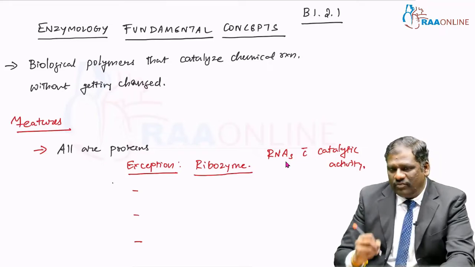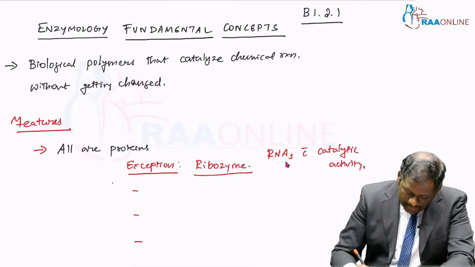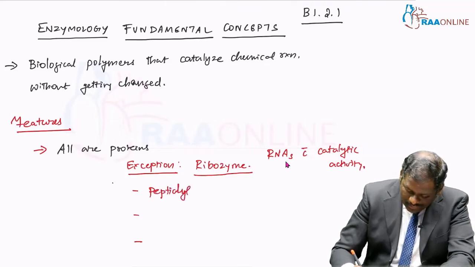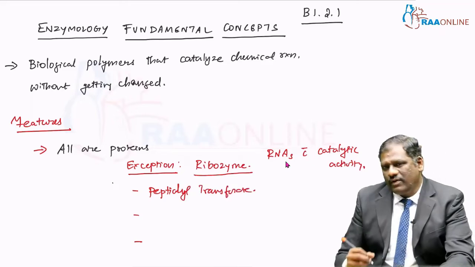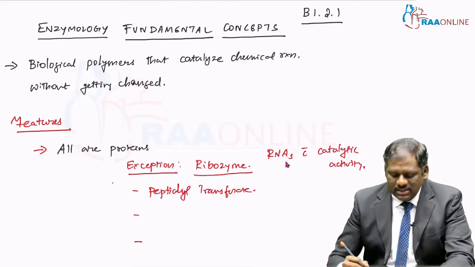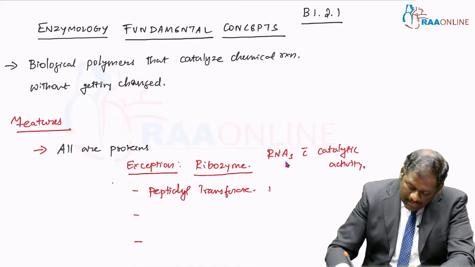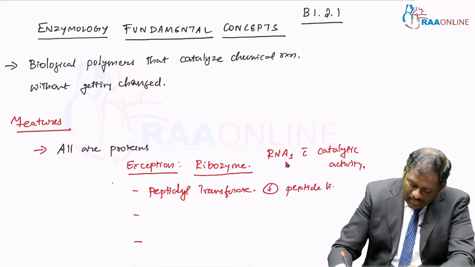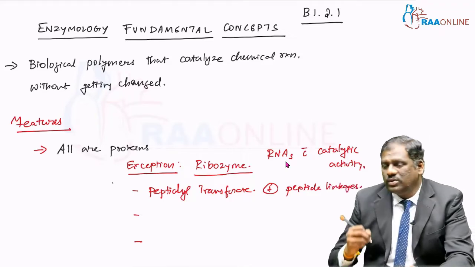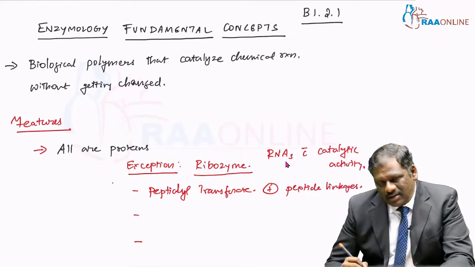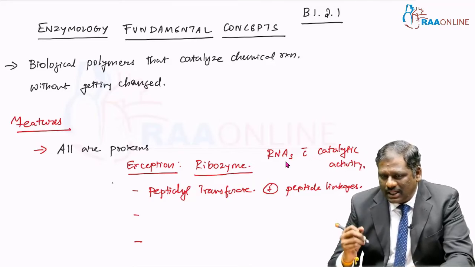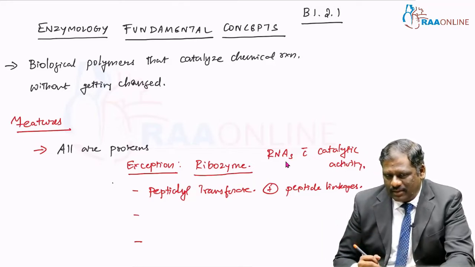An example of a ribozyme is peptide transferase. Where do you find this peptide transferase? This helps in the formation of peptide linkages. So, this peptide transferase is not a protein, it is a ribozyme. It is an RNA with catalytic activity.